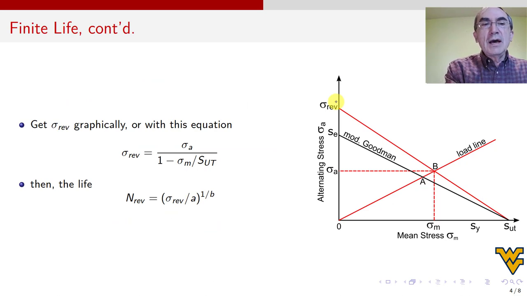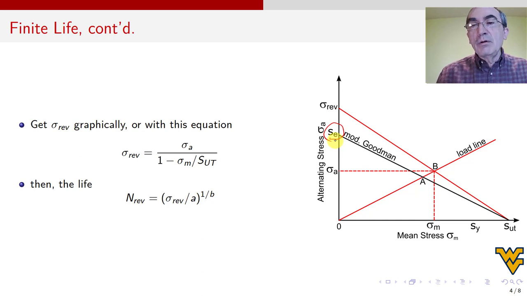So sigma Rev we can get graphically or with this equation. How do I derive this equation? Well, I take the equation for Modified Goodman, and you remember it has inside an Se. You have to remember this. I'm not going to write the equation for Modified Goodman again.